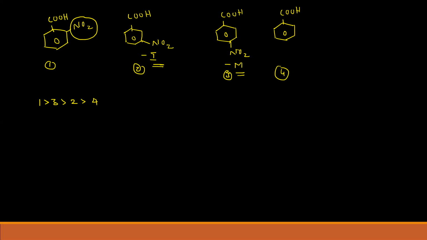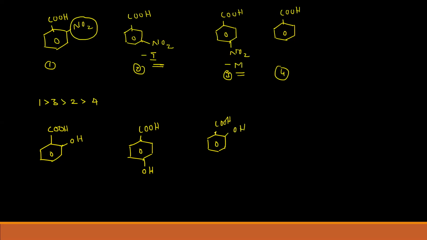Just remember it. Suppose we take this example. Here at the ortho position I have one OH, and the second one I have at the para position. In the third one I have OH at both sides.